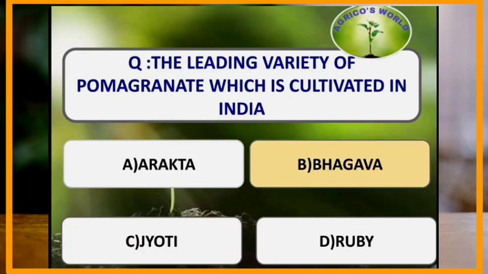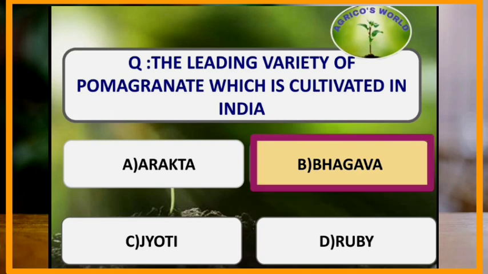What is the leading variety of pomegranate which is cultivated in India? Bhagava is a leading variety of pomegranate which is cultivated in India, and it is most popular in Maharashtra. It is also known as Sinduri or Mastani, and it is bright red in color.